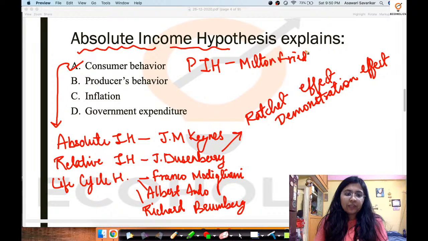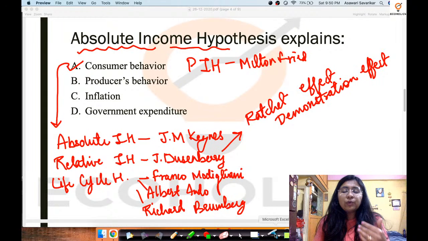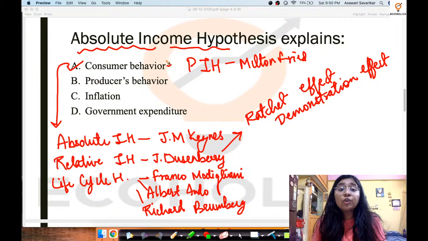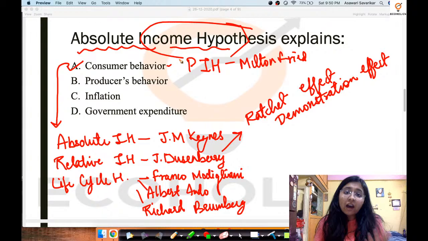Okay, so this is how we have developed again another linkage. So this was just one question. Now normally what happens is whenever you learn any question or whenever you look at the question paper and answer sheet and then you identify, okay, this was the correct answer. But what next? What do you need to do after you find the correct answer of a particular question? You need to draw linkages. So how many types of income hypotheses are there? Who have given them? What exactly are they? And what are the key terms in those income hypotheses? This is how you're going to draw linkages. Okay, so I hope this question is clear to you all.